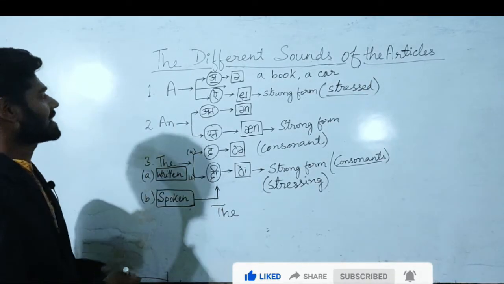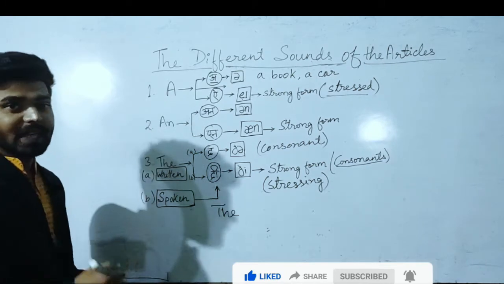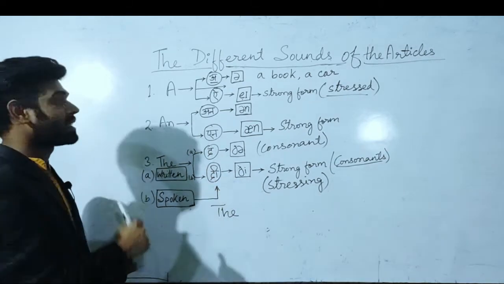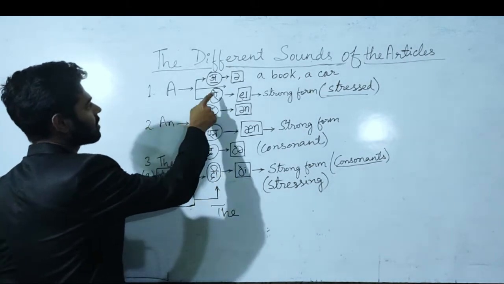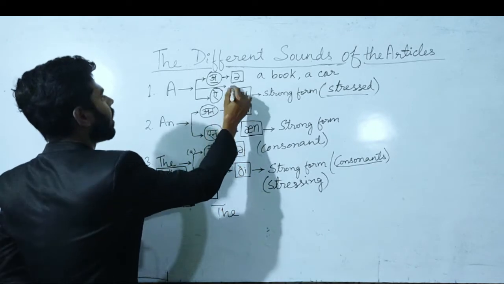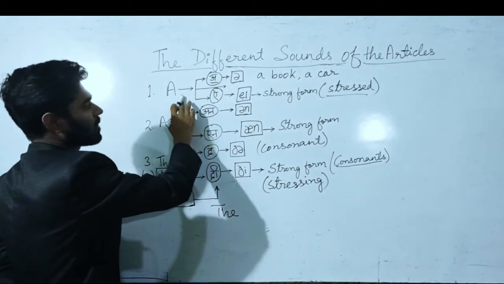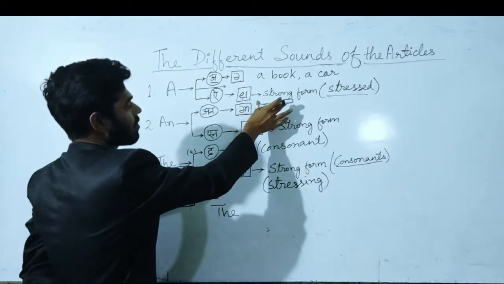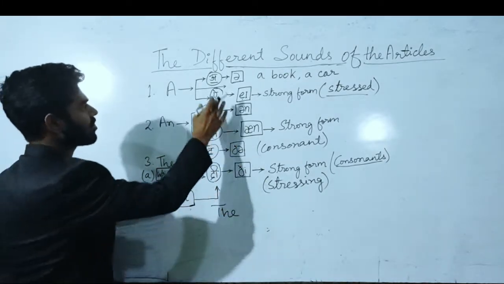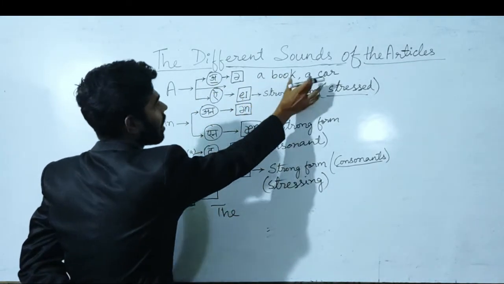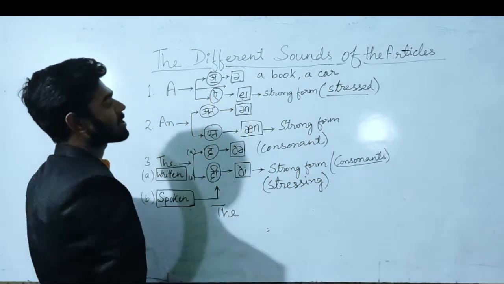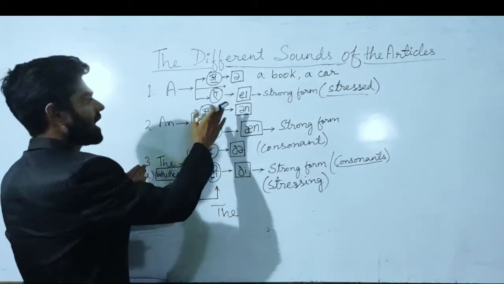Number one is the first letter of the English alphabet, that is A. But whenever we pronounce this in a sentence, we say it as a, in English phonetics this one is a. And whenever we put stress on it, it becomes a. Just like in the examples, a book, a car. So whenever we put stress on the noun, it becomes a.